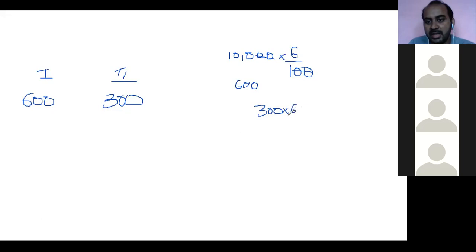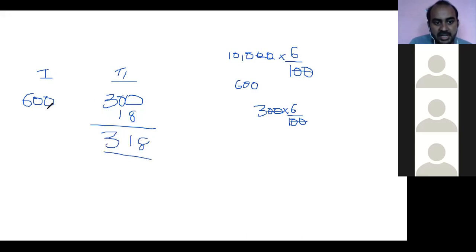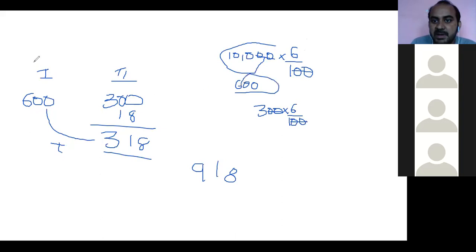Can anybody see my screen? Yes, sir. This is the answer. What I did here: 318, and the addition of these two numbers is 918. Simple calculation. See guys, first year I found the interest on 10,000 at 6%. 10,000 into 6 by 100, I got 600. That is for the first year.